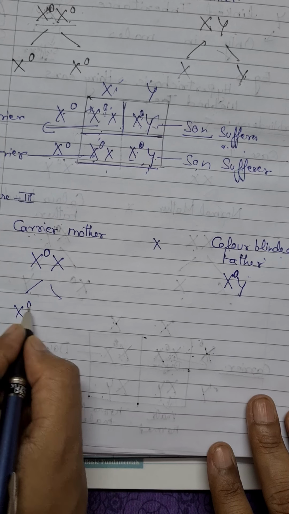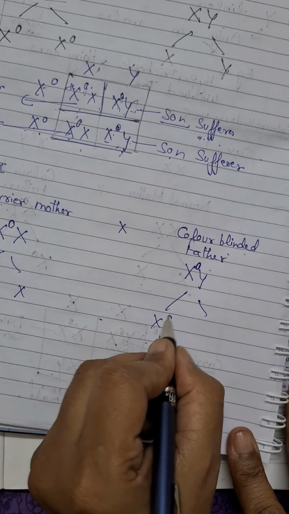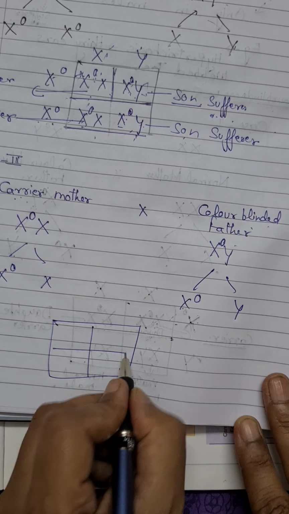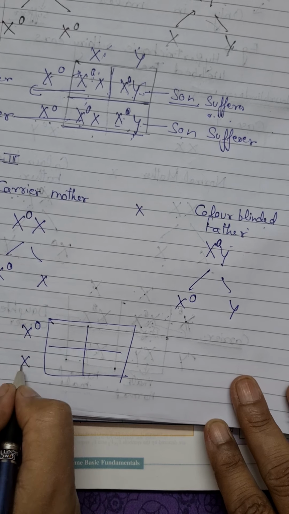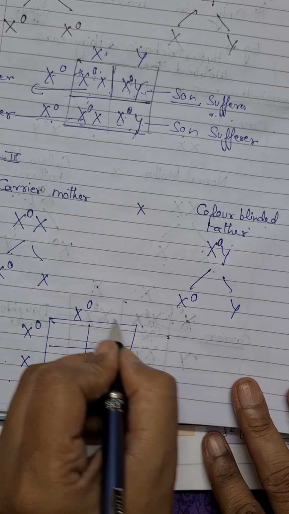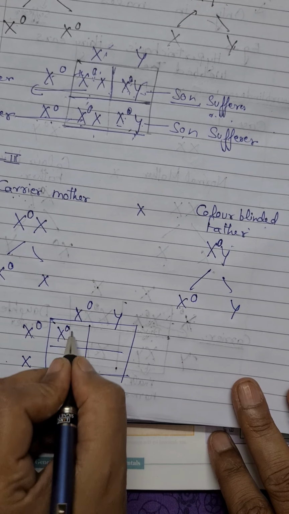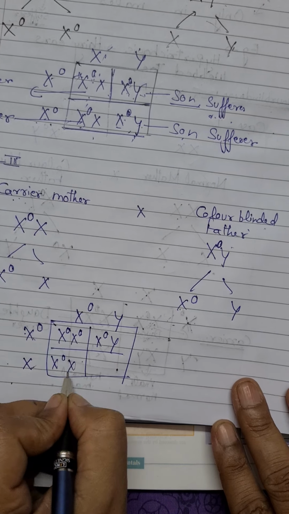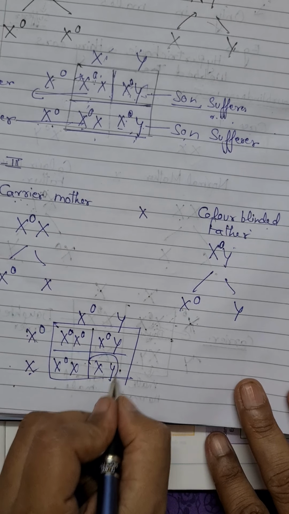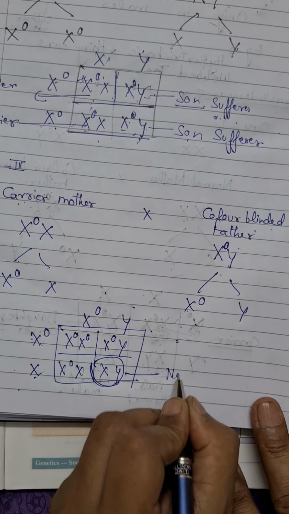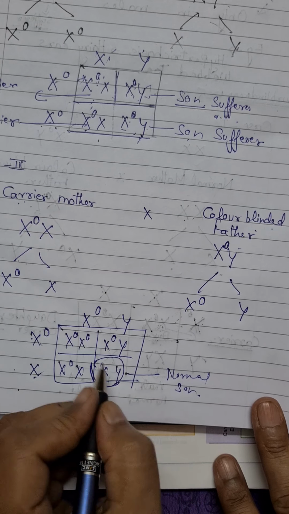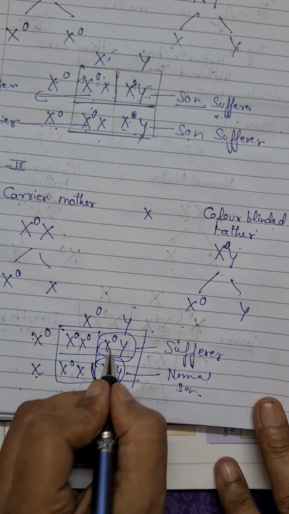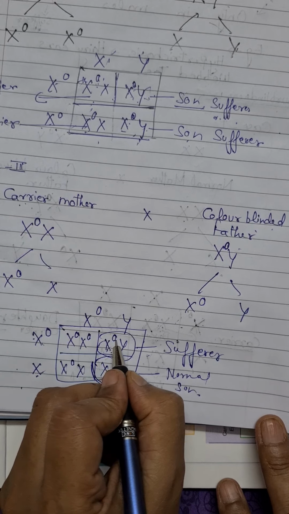Gametes: X0 X here, X0 Y. Now the Punnett square to get the possible combinations. I am writing gametes of one parent here, that is for female, and here for male. Now possible combinations: X0 X0, here X0 Y, X0 X, and XY. This XY is a normal son, normal vision. X0 Y is a sufferer, because only one X chromosome is there and this recessive allele is present over it.